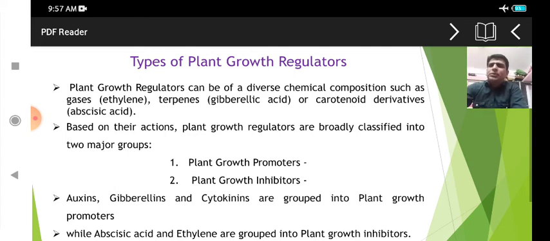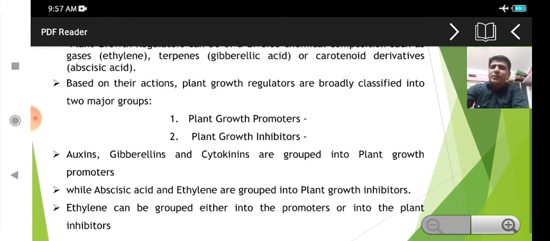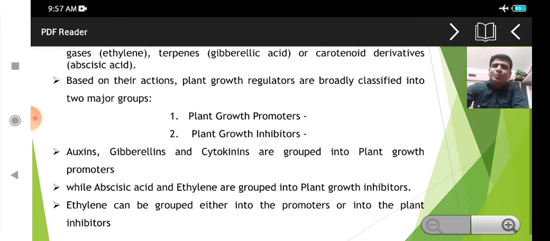Auxin, gibberellin, and cytokinin are grouped as plant growth promoters. They play a role in growth promotion, while abscisic acid and ethylene are grouped as plant growth inhibitors. And next, ethylene can be grouped into either promotion or plant inhibition.